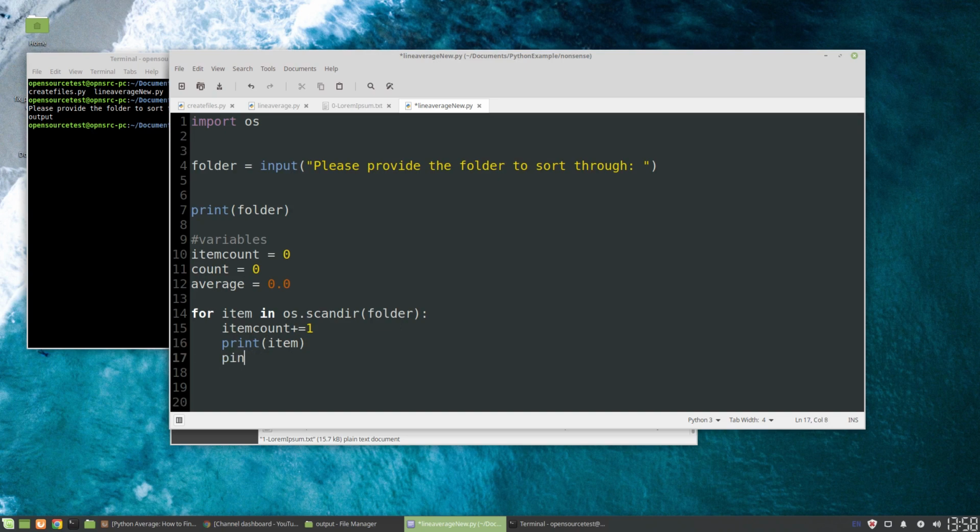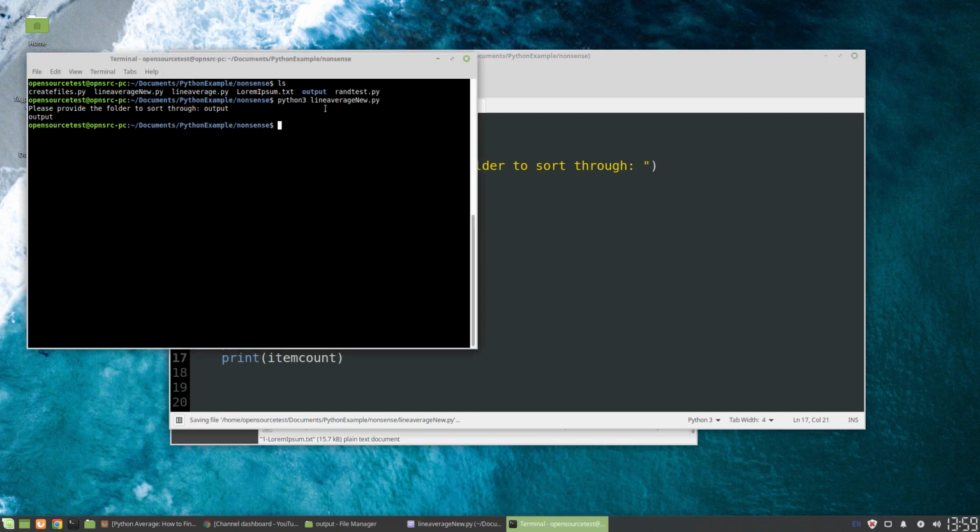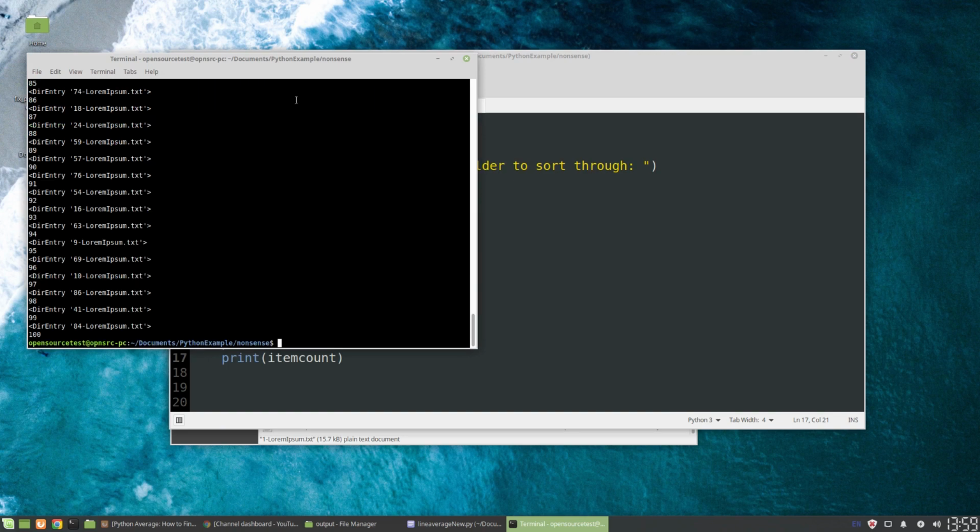And if we said print item count, which should provide us a running count, in fact, we can actually try this. If we save here, we can run the program again. Again, we're looking through output, and it should give us a big long list of things unless I did something wrong. So there you go. You can see the item count goes up to 100.